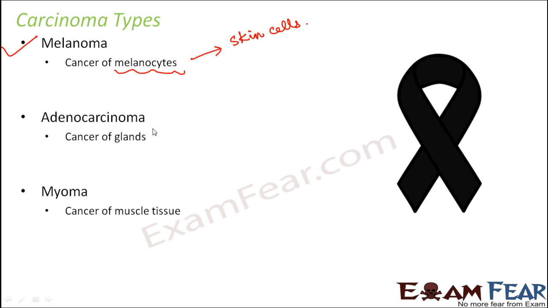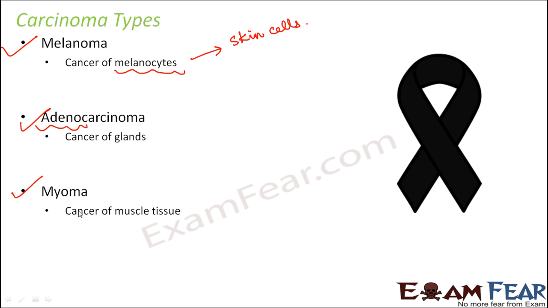Adenocarcinoma, this is the cancer of glands. The word adeno is derived for the glands. So glands, again, are like the outer layer, so they are part of the epithelium. Myoma is cancer of the muscle tissue. So the tissue of the muscles is given a separate name, which is myoma.